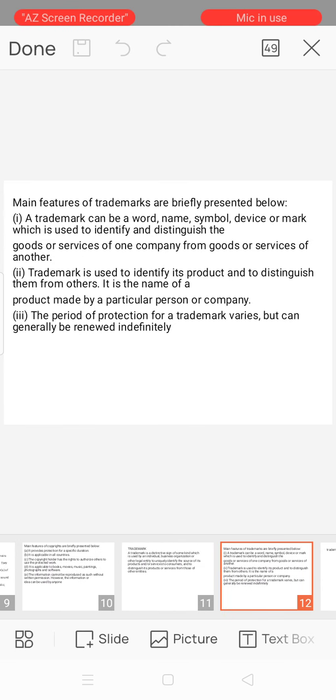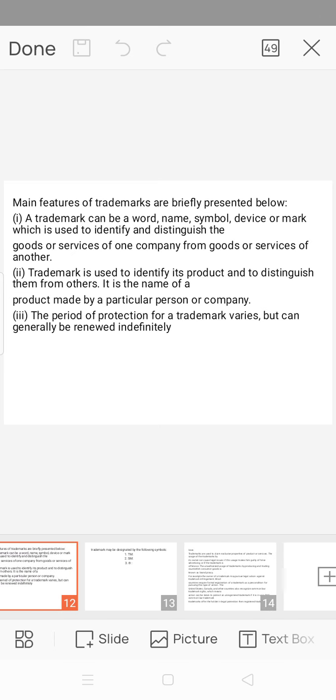And the main features of trademarks are: a trademark can be a word, name, symbol, device, or mark which is used to identify and distinguish the goods or services of one company from goods or services of another. And second one is a trademark is used to identify its product and to distinguish them from others. It is the name of a product made by a particular person or company.